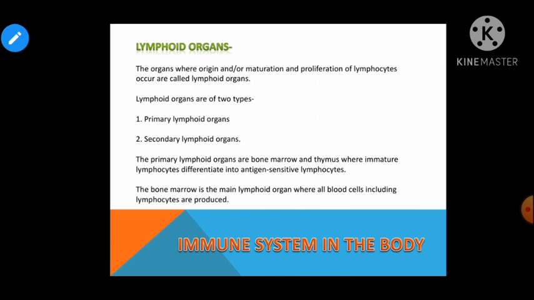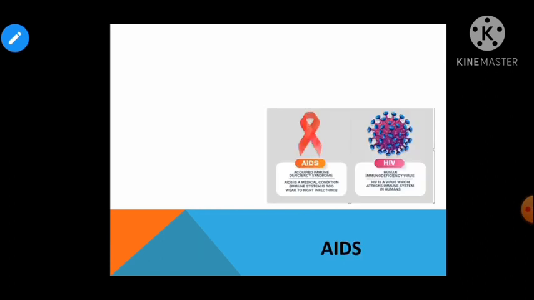So two category of lymphoid organs are there. This is about the immune system in our body. Now let us move towards another very important topic, that is AIDS. What is AIDS? The full form of AIDS is acquired immunodeficiency syndrome.